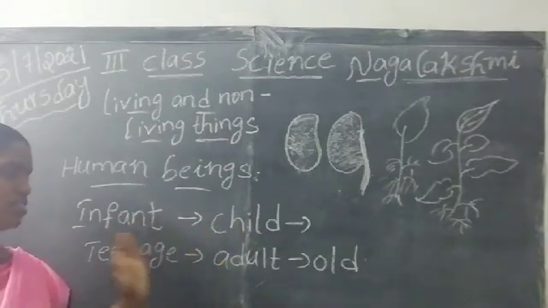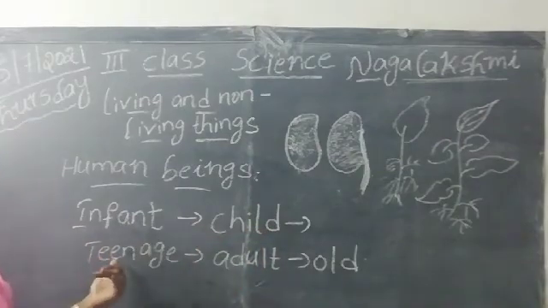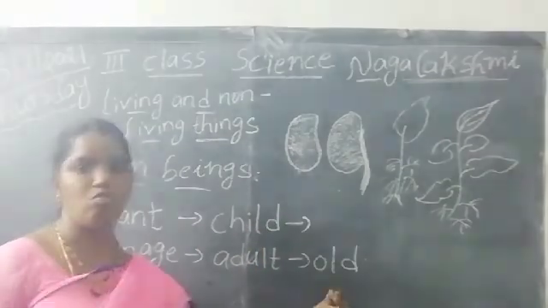These are the stages of human being: infant, child, teenage, adult, old age.